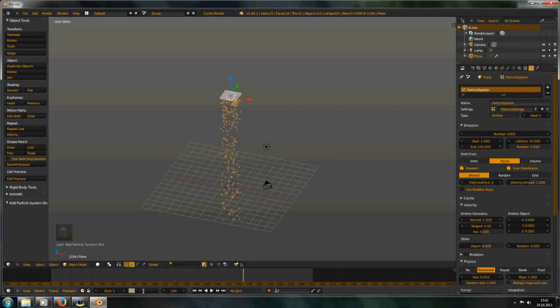I set this to about the double, so 500 frames, and you see it will end to emit particles at frame 200. We don't want that, so we set the end frame to about 300, or maybe even more, but I will set it to 300,